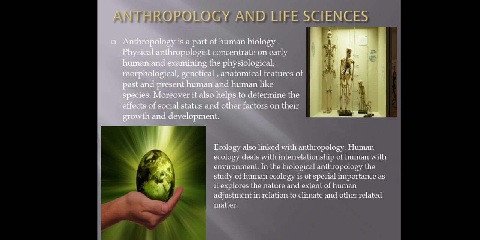So there are many subjects in the life sciences like biochemistry, ecology, biology, biophysics. There are a number of subjects which cover the life sciences, and life sciences is very useful for the anthropologist to explain. Like, anthropology is a part of human biology.